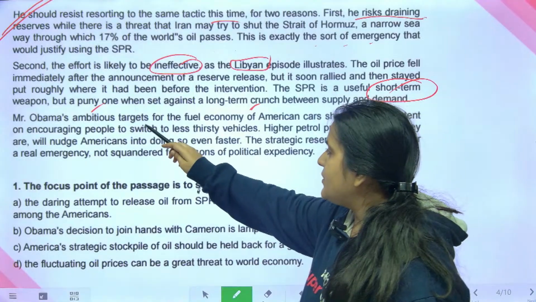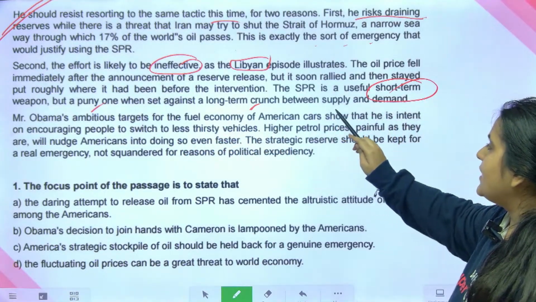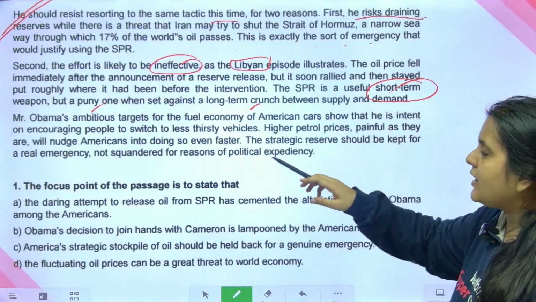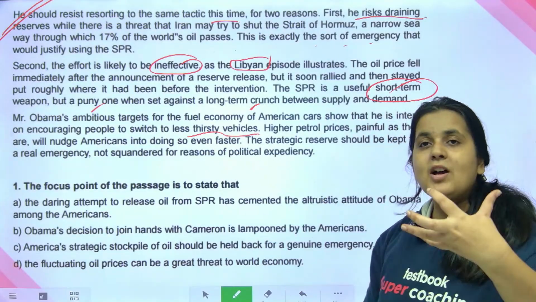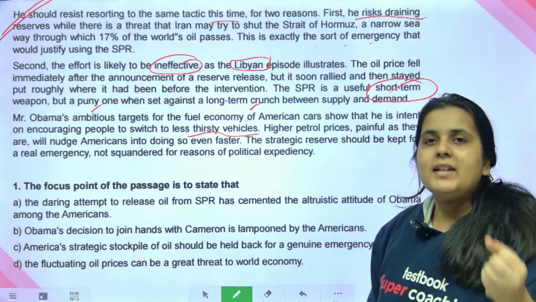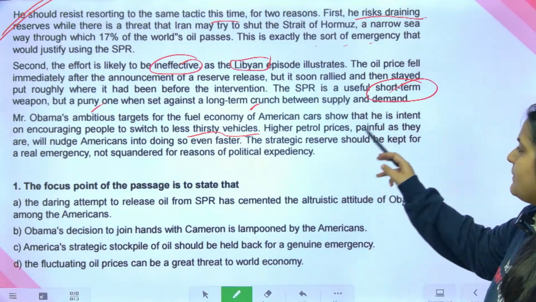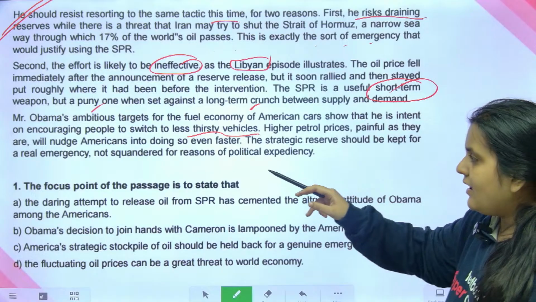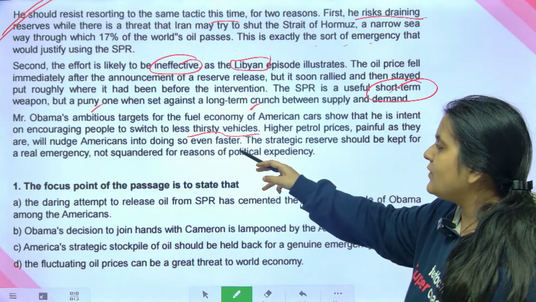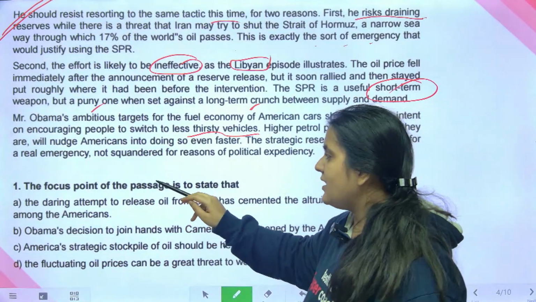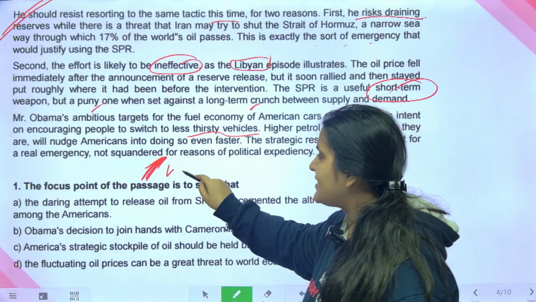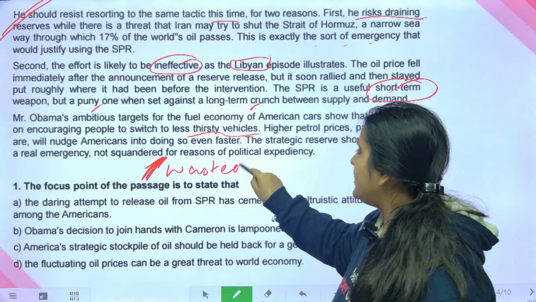Mr. Obama's ambitious targets for the fuel economy of American cars show that he is intent on encouraging people to switch to less thirsty vehicles. Less thirsty vehicles मतलब जहाँ पे petrol या oil की ज़रूरत कम पड़े. Higher petrol prices, painful as they are, will nudge Americans into doing so even faster. The strategic reserve should be kept for a real emergency. It should not be squandered or wasted for reasons of political expediency.